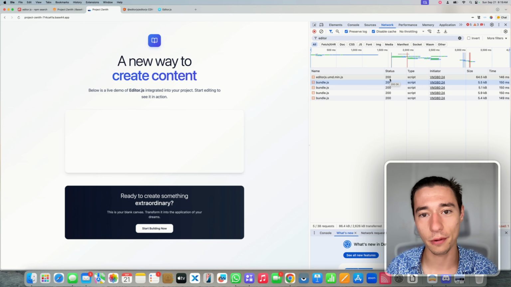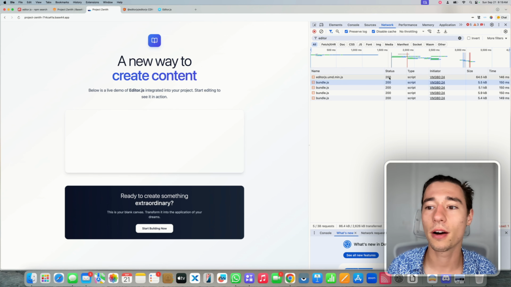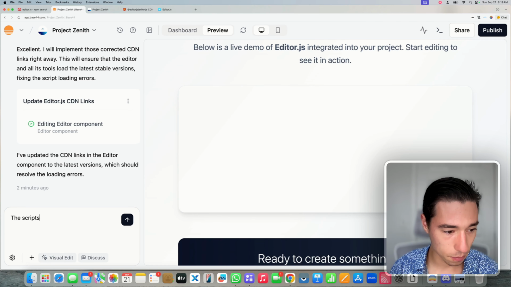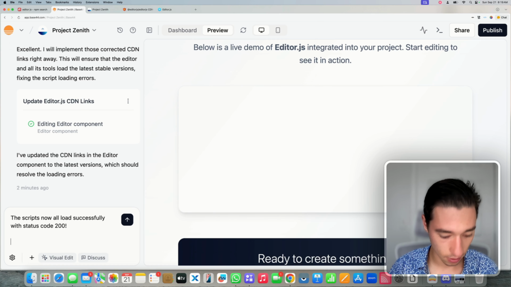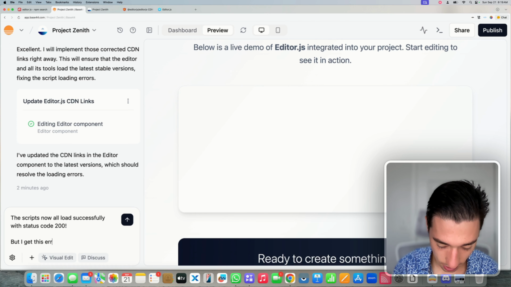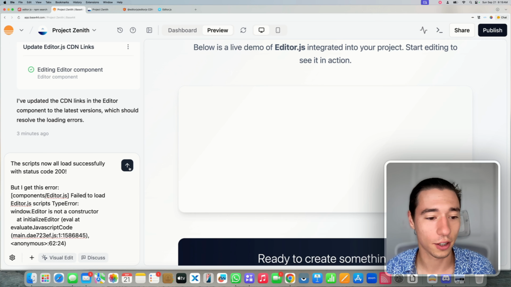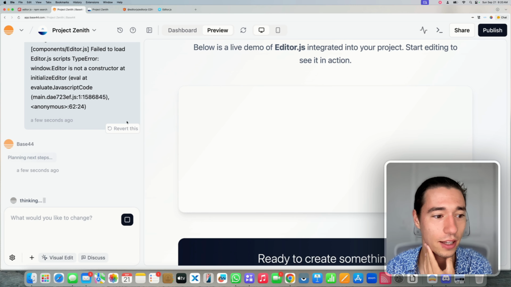200 is success, 400 is failure, 500 is internal server error failure. So you will get like a 400-something. 200 means good. Let's go back in here and let's say the scripts now all load successfully with status code 200. But I get this error. And now it's probably not defining the window object because I didn't look at the code. I probably should have looked at the code, but I assume you don't need to look at the code when you are seeing this video because you don't understand the code that well.